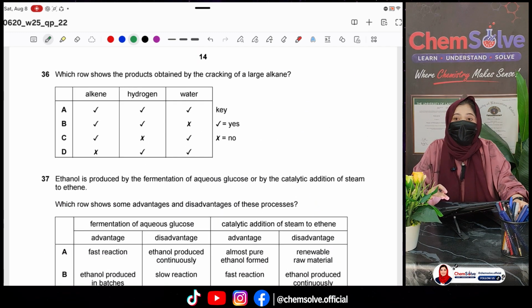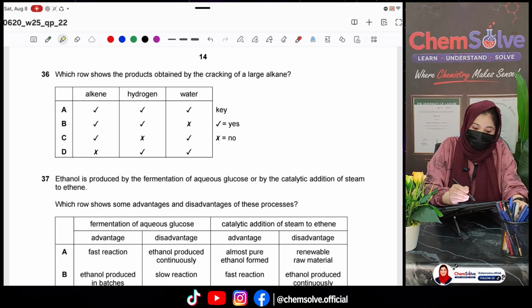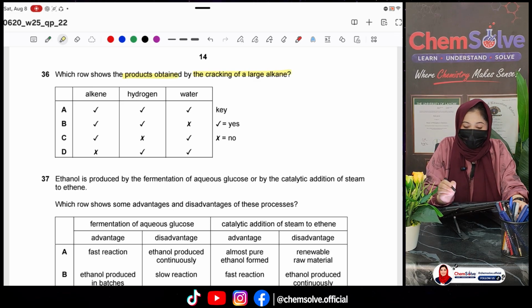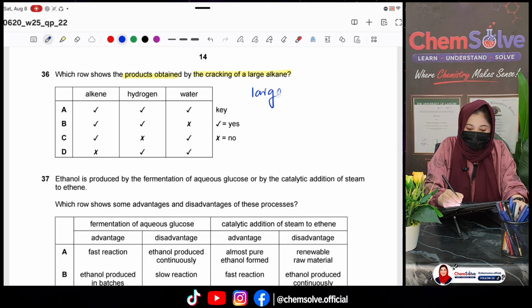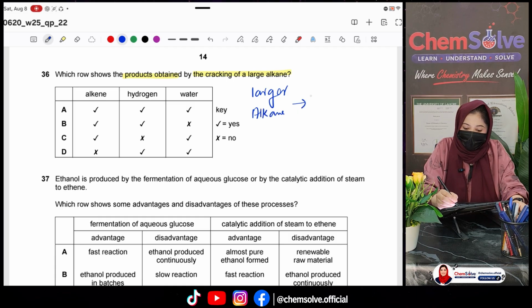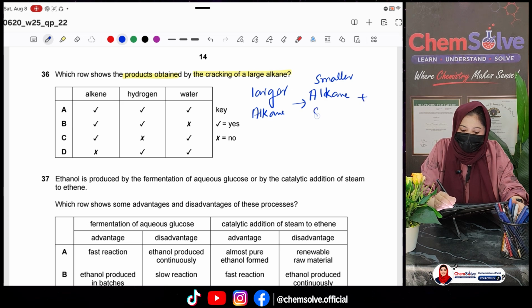Question number 36. Which row shows the product obtained by the cracking of the larger alkane? Okay, so when a larger alkane is broken down, it produces smaller alkane plus smaller alkene.